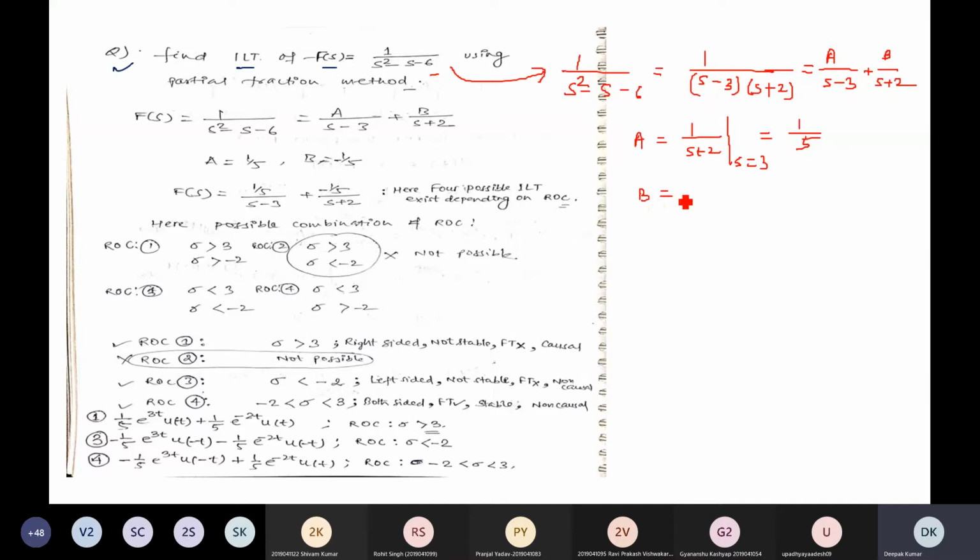B can be very easily calculated like this: 1 by s plus 2 gets cancelled out, leaving 1 by s minus 3, with s equal to minus 2. It will be 1 by minus 5. So the A and B values are found like this: 1 by 5 divided by s minus 3, plus minus 1 by 5 divided by s plus 2.